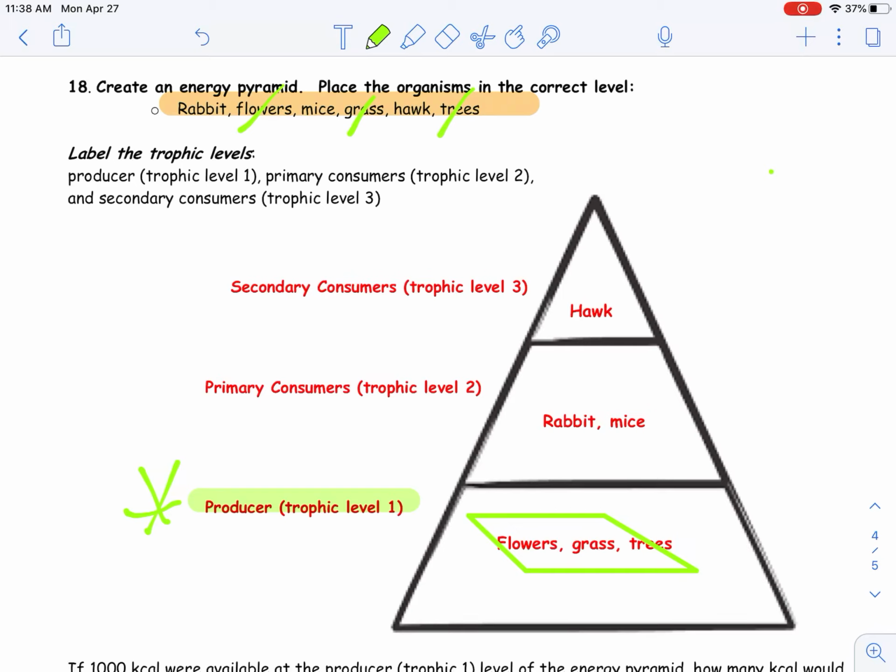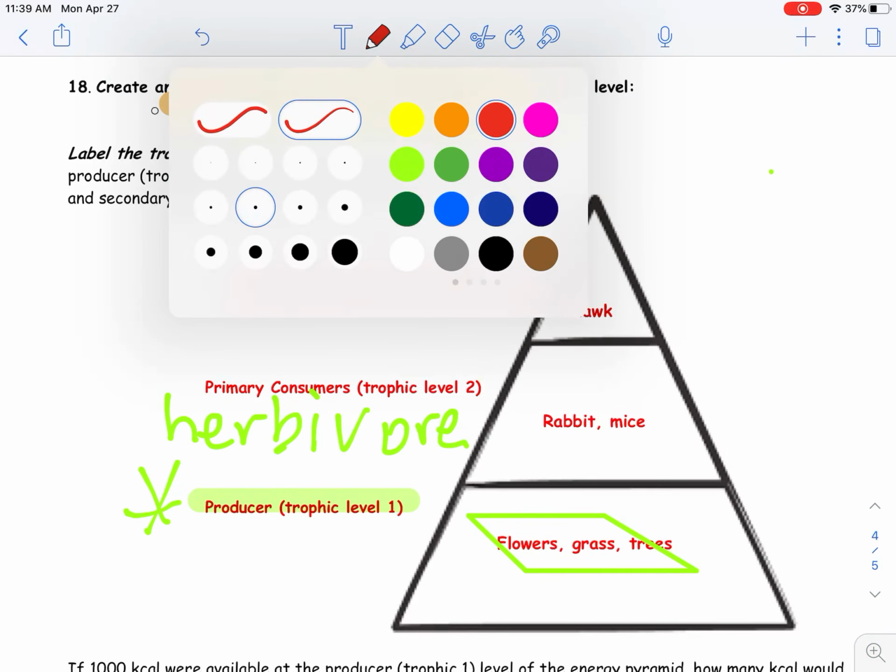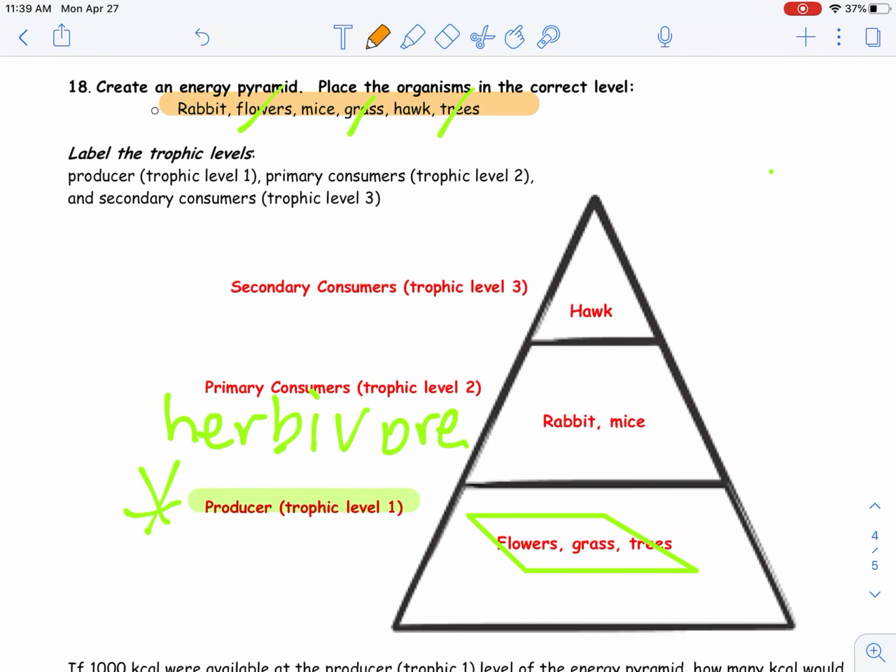Okay, so then we are going to look at primary consumers. What are the organisms that are going to feed directly on the producers? This is going to be our herbivores, because they are going to feed directly on the producer. Let's choose orange here. Which ones are herbivores? That is going to be a mouse and a rabbit.